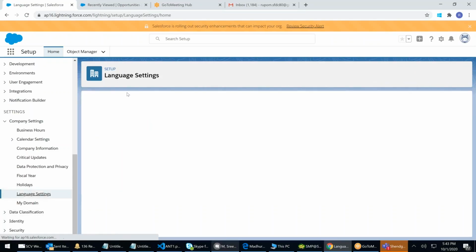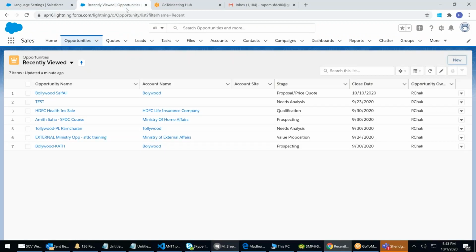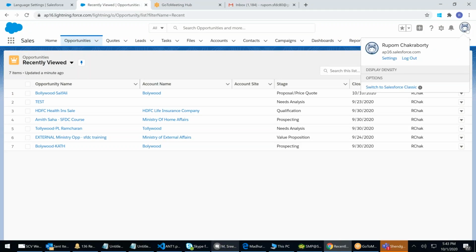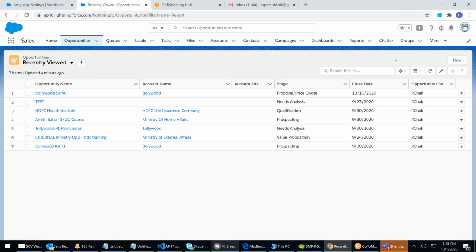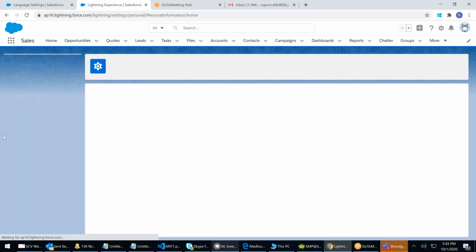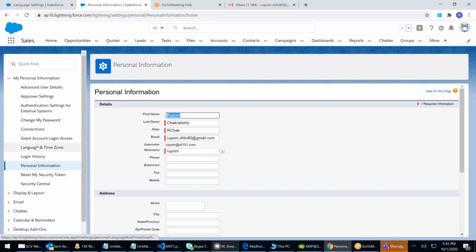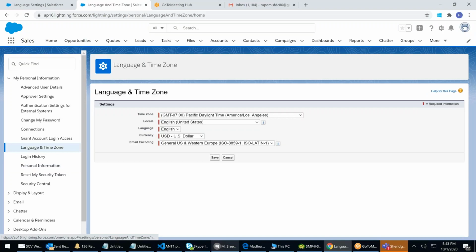Where will the language take effect? Now let's go to the end user screen. The end user clicks on his picture, clicks on settings. There he can change language and time zone. You see that he has only 2 languages.